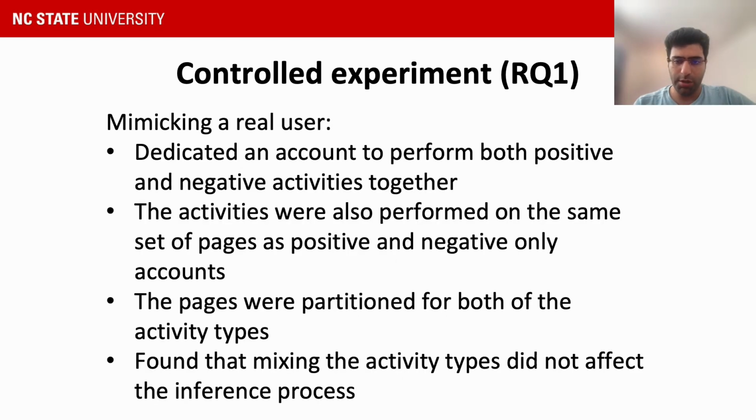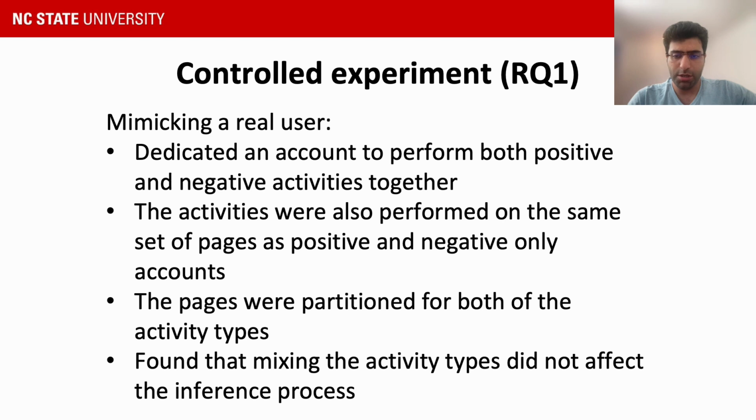We performed positive interaction on one account and negative interaction on the other. However, doing only one type of interaction on an account might not represent the natural behavior of a Facebook user, because users can perform both positive and negative activities together rather than only one type. So, to capture this difference and to see if Facebook infers interests differently when both are performed together, we dedicated one account on which we performed both positive and negative activities on the same set of pages together. We also divided the set of pages into two parts, one for each type of activity.